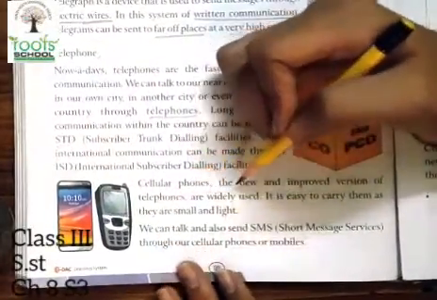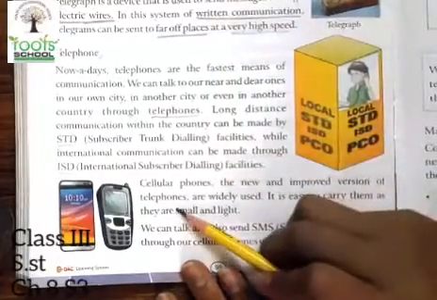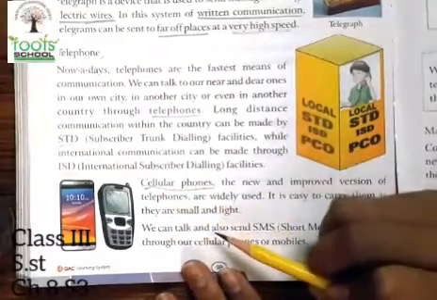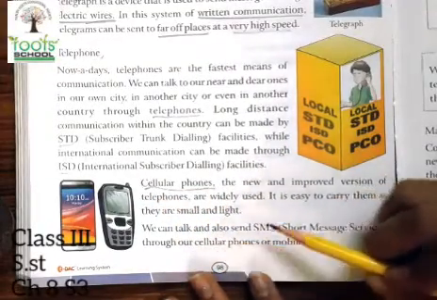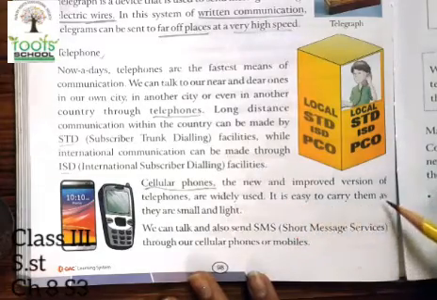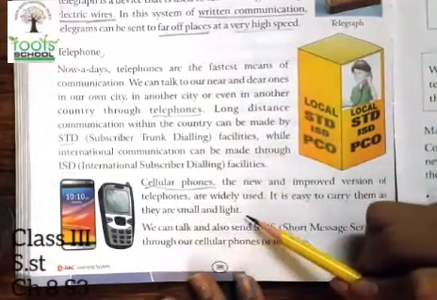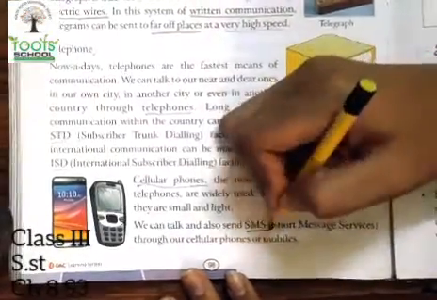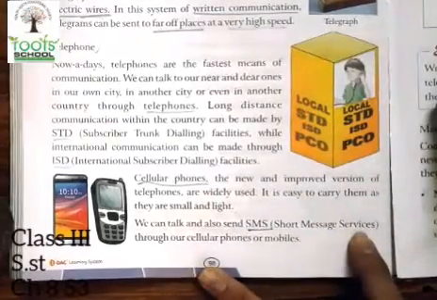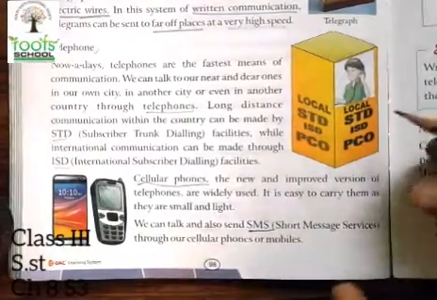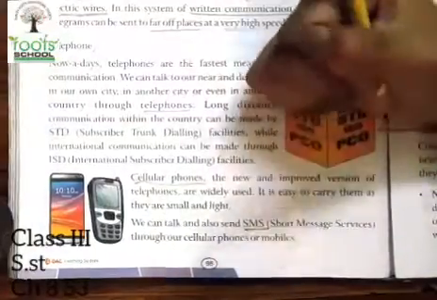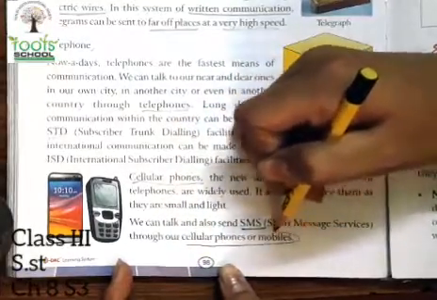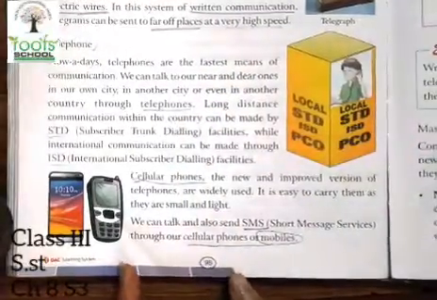Cellular phones, the new and improved version of the telephone, are widely used. What are cellular phones, children? Cellular phones are the mobile phones that you and your parents also use. They are easy to carry as they are very small as well as very light. We can talk and also send SMS. What is an SMS? Short message service. The messages that you type can be sent using our cellular phones or mobiles. So cellular phones are also known as mobiles.